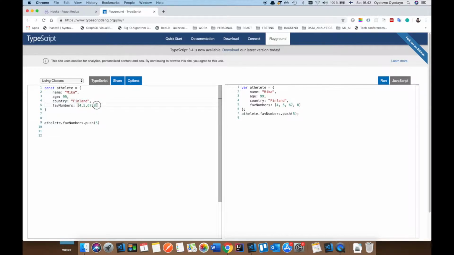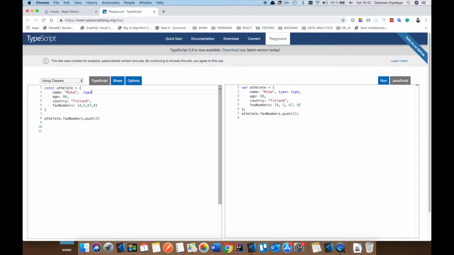You can also change the array. Const basically means you can't reassign this, so you can't do something like athlete equals something else. But you can still change the reference, right? And in some situations, you might not want that. You might want this to remain constant.